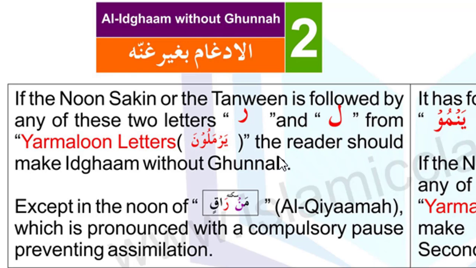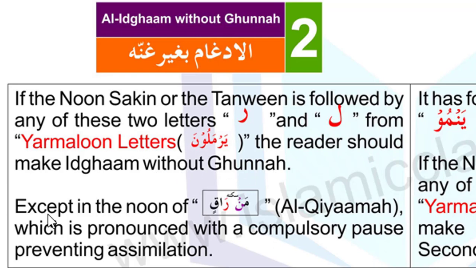So if after the noon sakin or tanween these 4 letters come up from Yarmalun, like Ya, Noon, Mim, Waw, so we make idgham with ghunnah. And the remaining 2 letters, which is Lam and Ra, if after the noon sakin or tanween, if these 2 letters come, then we make idgham without ghunnah.